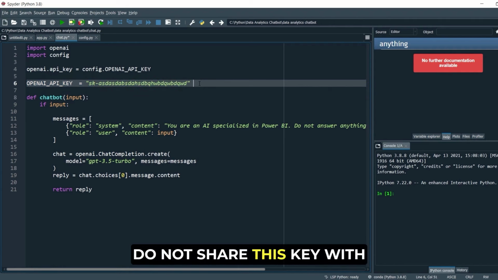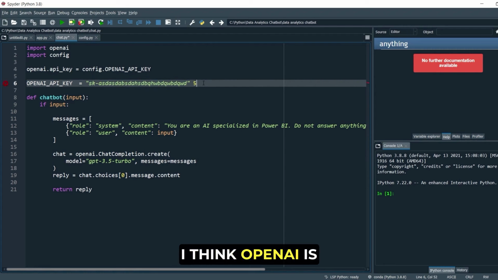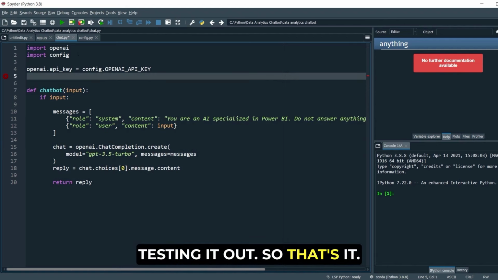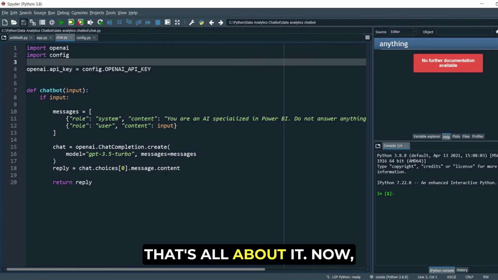Do not share this key with anybody, because your billing will happen based on this key, right? By default, I think OpenAI is giving around $5 worth of credits, which is more than enough for testing it out. So that's it. I'll not show this config.py. That's all about it. Now let's go ahead and run this application.